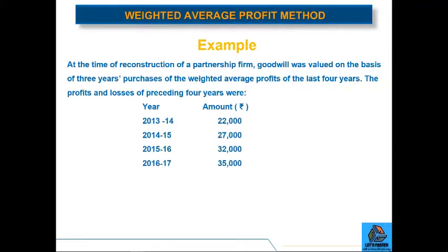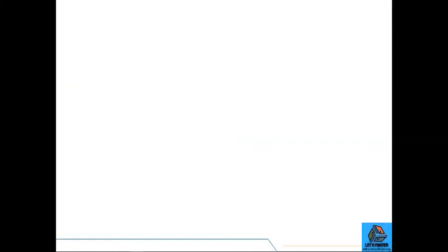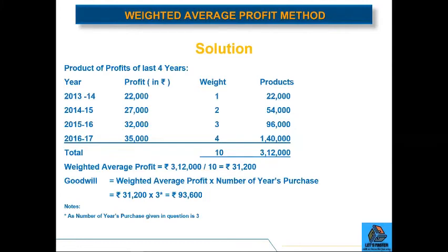Here, let's look at this example. At the time of reconstruction of a partnership firm, goodwill was to be valued on the basis of 3 years purchase of weighted average profits for last 4 years. The profits and losses for preceding 4 years were: for year 2013-14 it was 22,000, for 14-15 it was 27,000, for 15-16 it was 32,000, and for 16-17 it was 35,000. So now let's look at the solution.